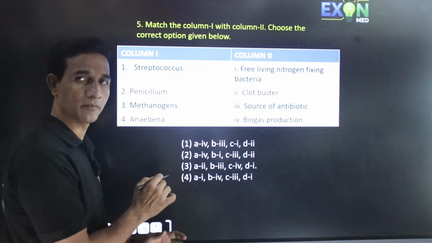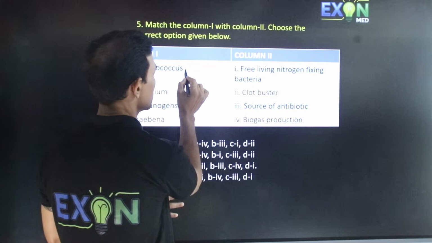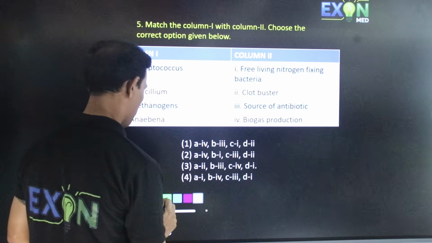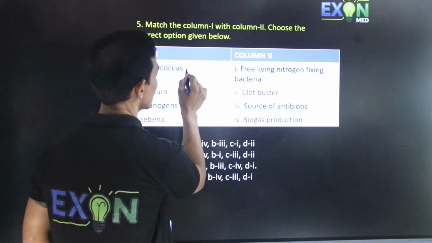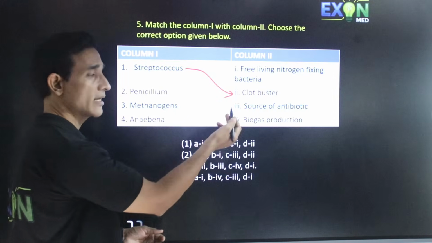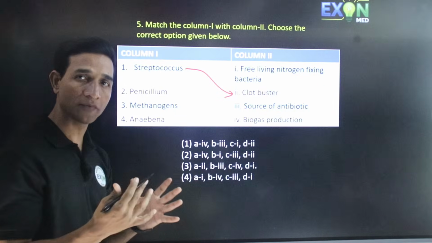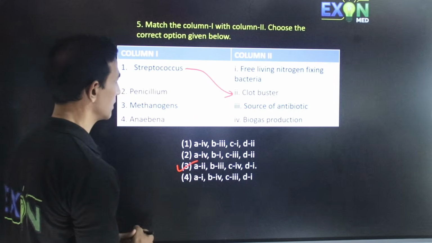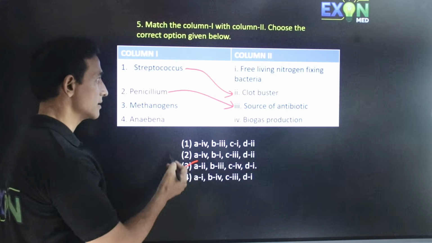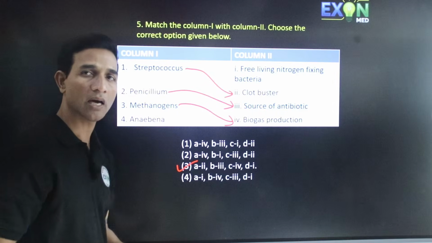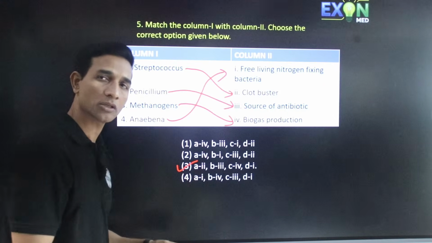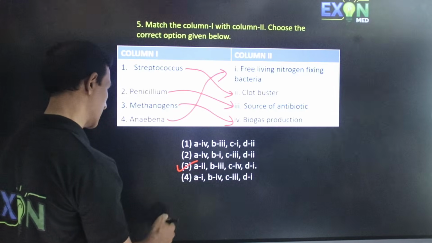Streptococcus is a bacteria which yields clot buster. First try to find out which one is the answer. When you take only one, immediately you can get the answer and save time. So the answer will be 3. Penicillium is a source of antibiotic. Methanogens are the bacteria which are used for biogas production. Anabaena is a free living nitrogen fixing bacteria. So hence the answer is 3.